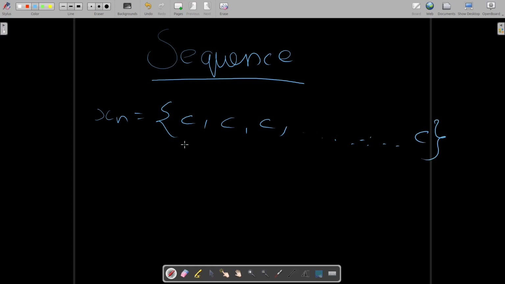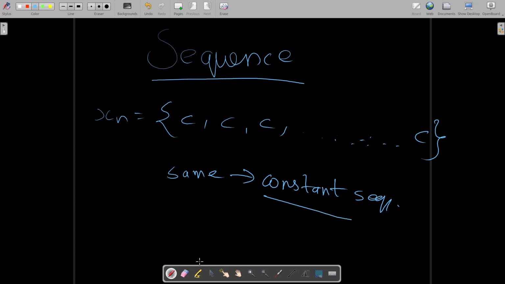Each and every single element of the sequence is the same. When every element of the sequence is the same, we call it a constant sequence. That's a type of sequence in which all the elements are the same.